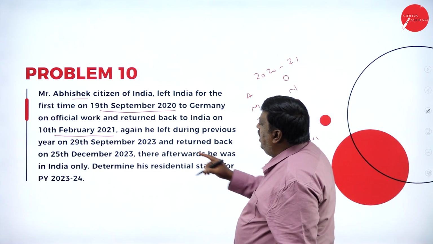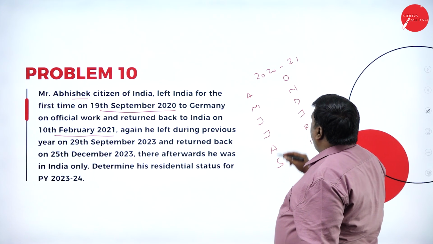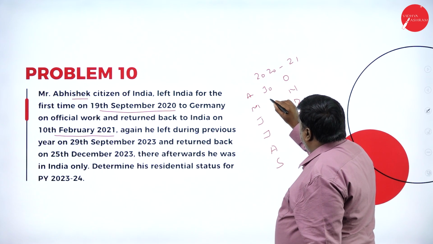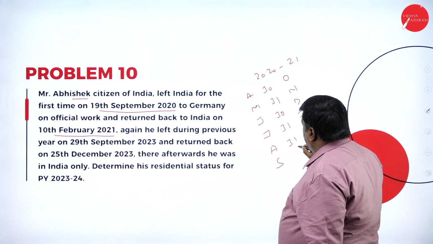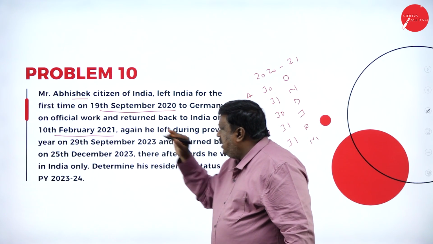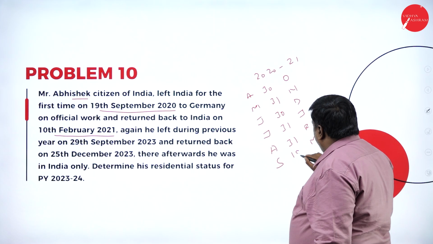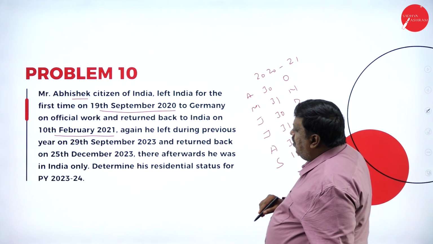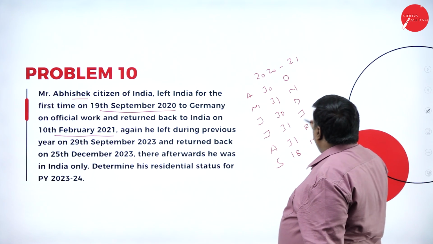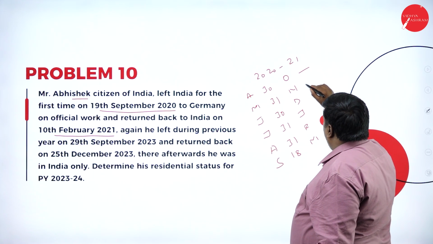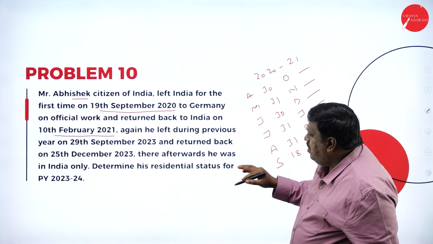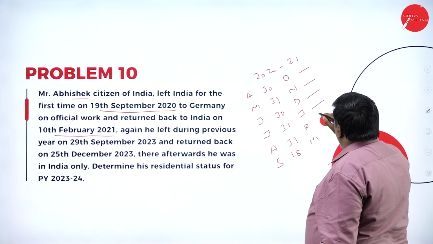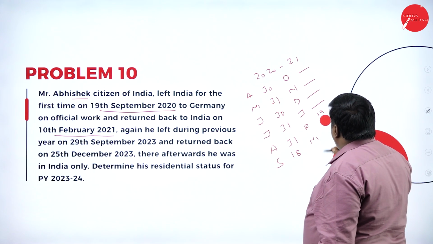I left India on 19th September, so April, May, June, July, August I was in India. In September, 18 days I was in India. When I returned on 10th February, October, November, December, January I was not there. In February, returning on the 10th, I was in India for 19 days.